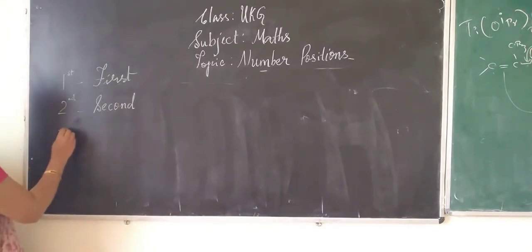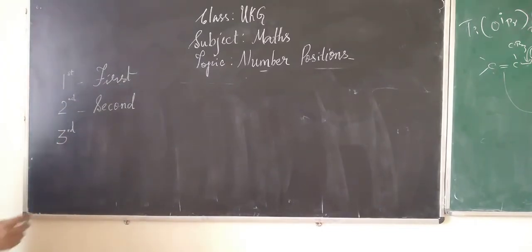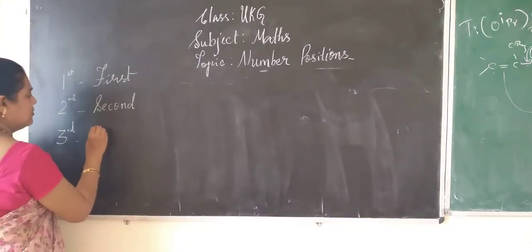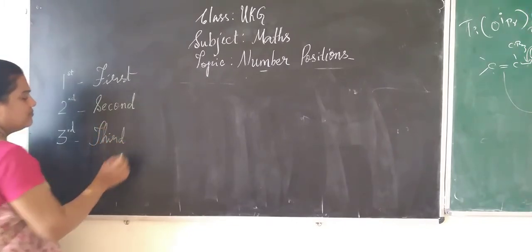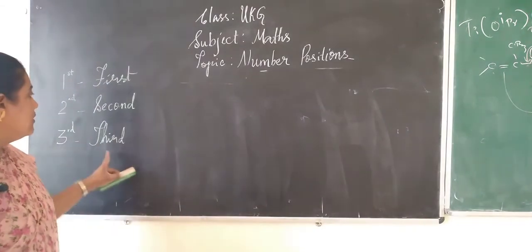Now write 3. You have to add R and D. Third. R and D you have to add. Okay, how to write? T-H-I-R-D. See? This is third.